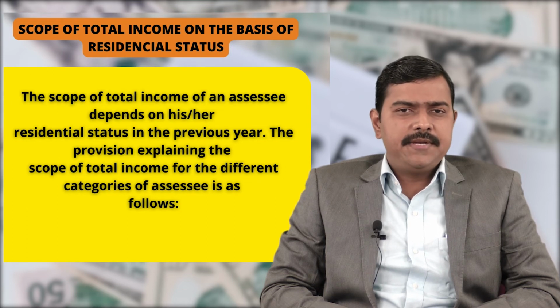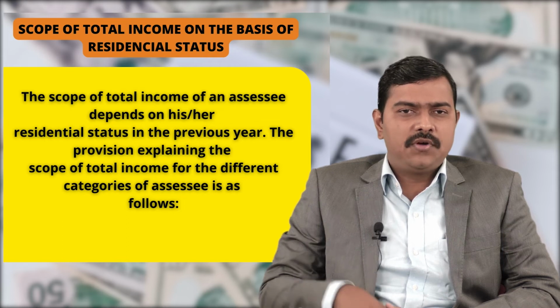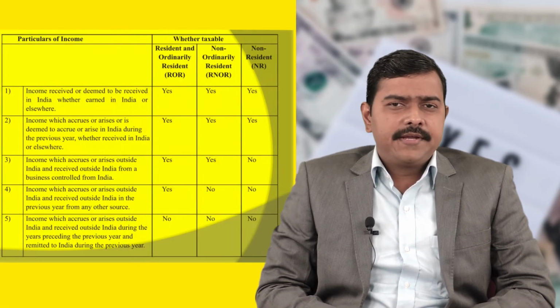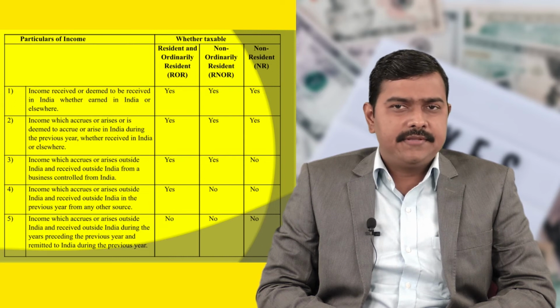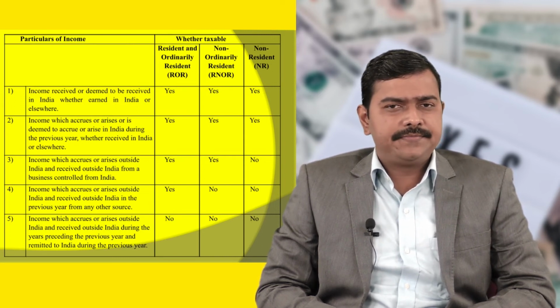The provision explaining the scope of total income for the different categories of assessee is as follows. So we will find out whether income is taxable for ROR, NOR or NR. First, income received or deemed to be received in India, whether earned in India or elsewhere, will be taxable for ROR, NOR and NR.